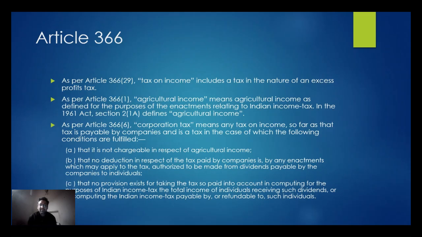That no deduction in respect of the tax paid by the companies is, by any enactment which may apply to the tax, authorized to be made from dividends payable by the companies to individuals. That no provision exists for taking the tax so paid into account in computing, for purposes of Indian income tax, the total income of individuals receiving such dividends.